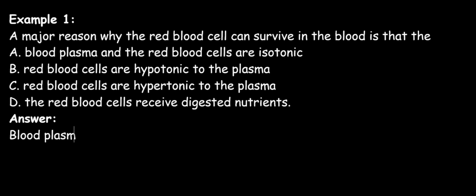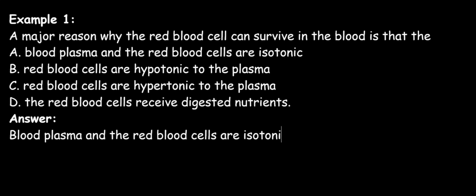And this is because the red blood cell will survive in the blood only if the blood plasma and the red blood cells are isotonic. That is, the solute concentration of the red blood cell cytoplasm and that of the blood plasma are the same. But in a situation where the solute concentration in the cytoplasm of the red blood cell is higher than that of the blood plasma, the red blood cell will absorb water from the plasma and swell.